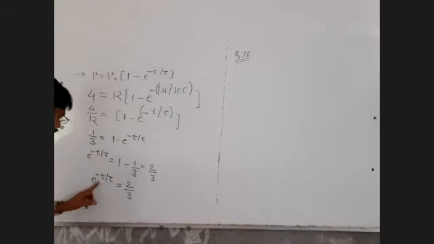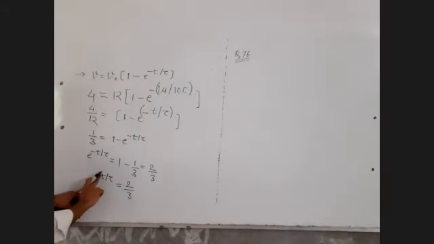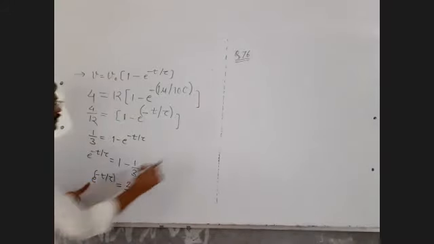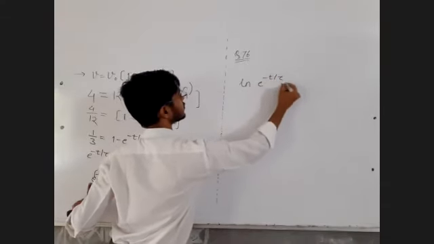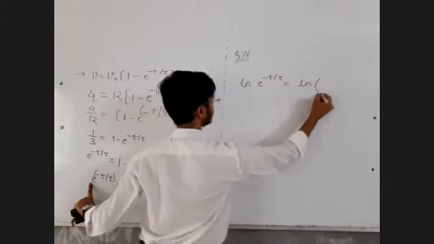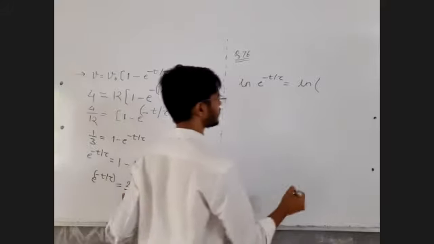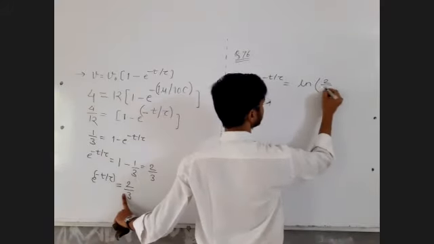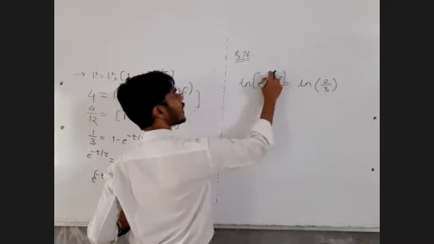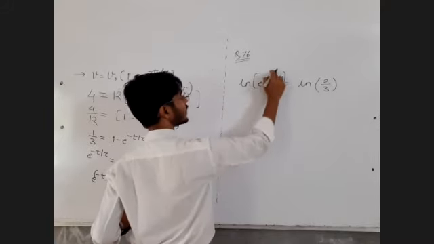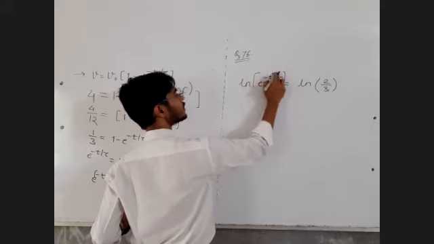Taking log on both sides, you can get rid of this. Taking log on both sides, ln of e raised to minus t by tau is equal to ln of 3 by 2, or ln of 2 by 3, not a big deal. Log of m raised to n is n log m.